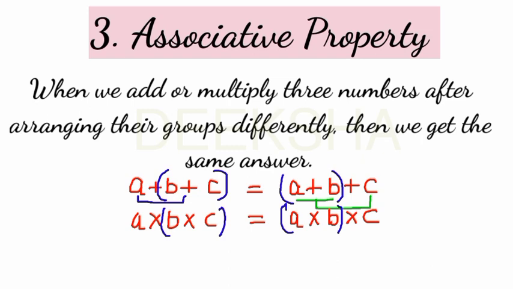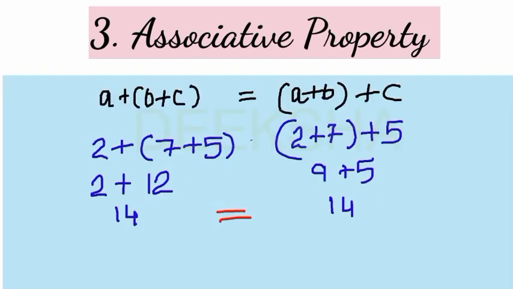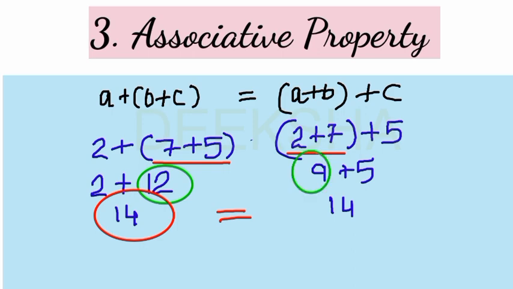Clear? Check with an example. Suppose you have three numbers 2, 7 and 5 and you want to add them. In the first case, you are grouping 7 and 5. So firstly you will add 7 and 5. What do you get? 12. And then you will add the 2. 12 plus 2 is 14. In the next case, you are grouping 2 and 7. So firstly you will add 2 and 7, which is 9. Then you will add the 5. What is your answer now?